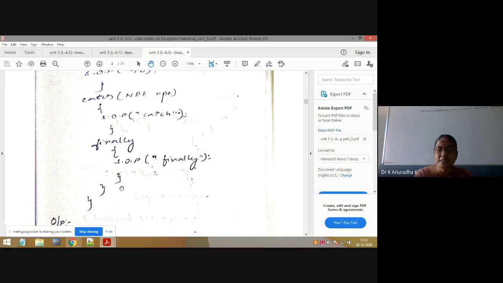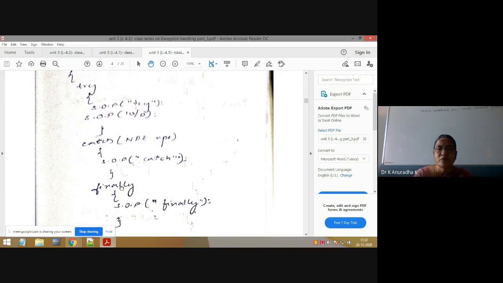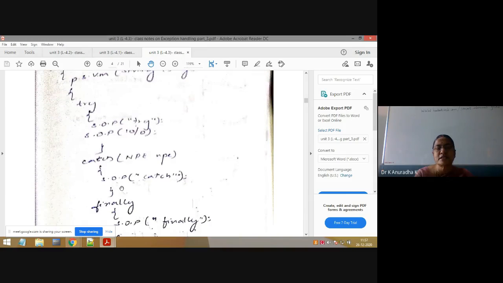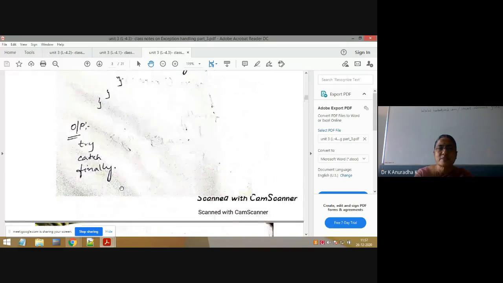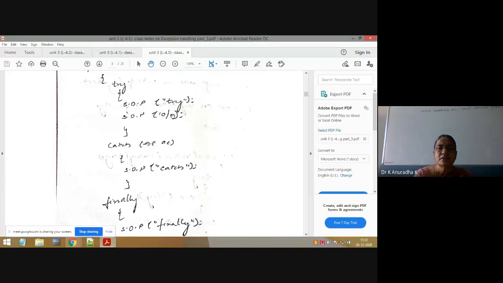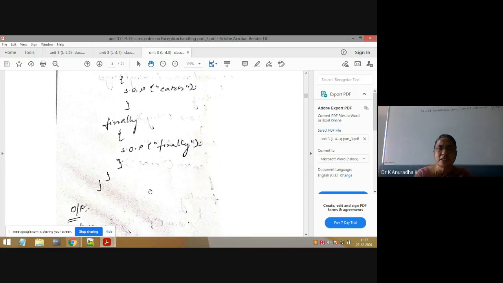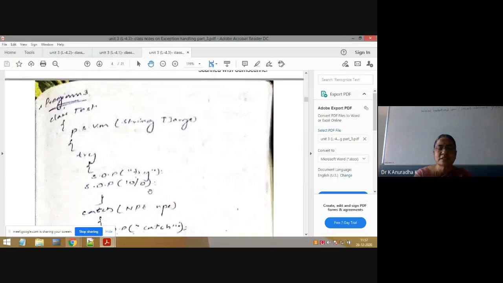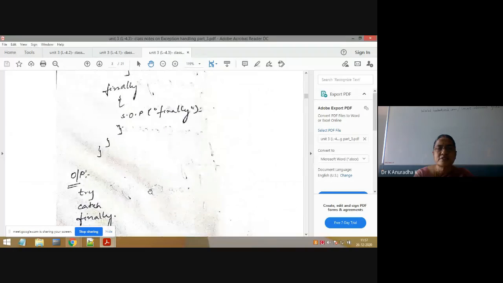Next, this is abnormal termination, no? Here the JVM is handling the exception. In the previous program the programmer is handling the exception, because for this exception there is a matching catch block. That is nothing but customized exception handling, which means graceful termination. After the finally block, if you write any code, that will also be executed.